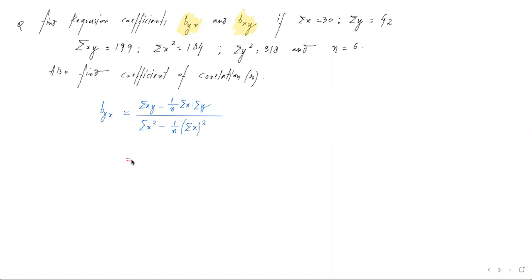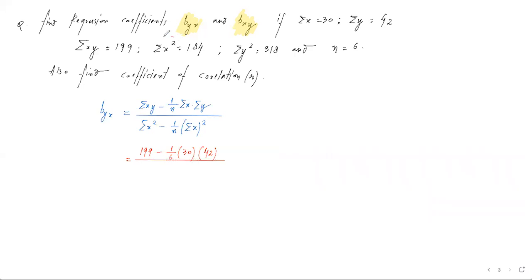We can see summation xy is already given to us to be 199. So 199 minus this n value, we can see the n value is 6. So it is 1 by 6 multiplied by, we have two values here to be substituted, summation x and summation y. Summation x is 30, summation y is 42. So we'll put summation x के जगह पे 30, summation y के जगह पे 42. This is whole divided by,